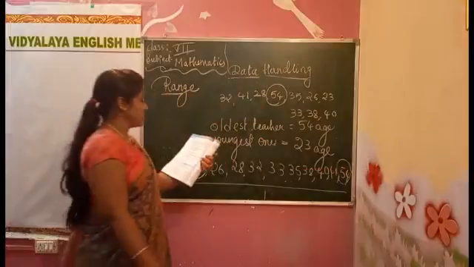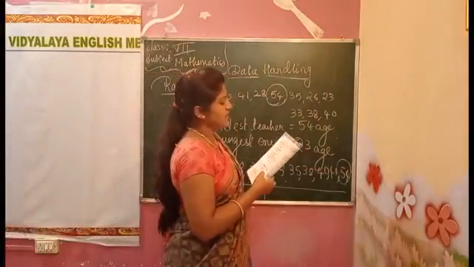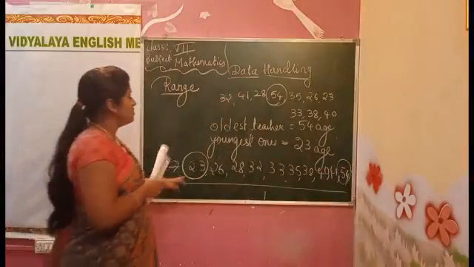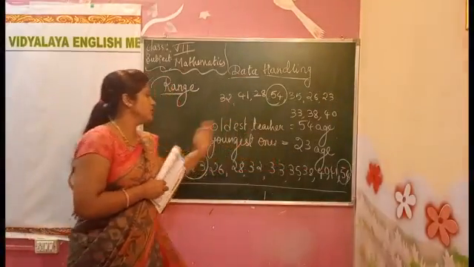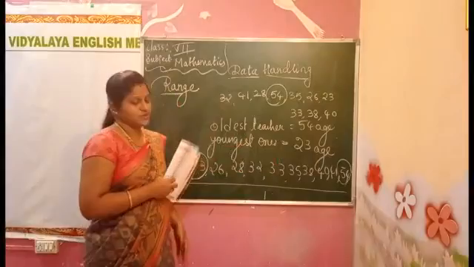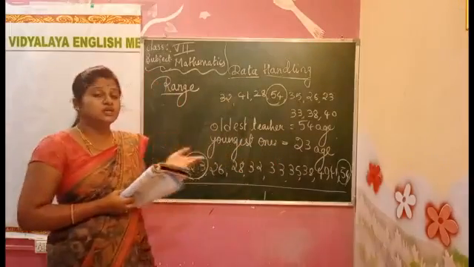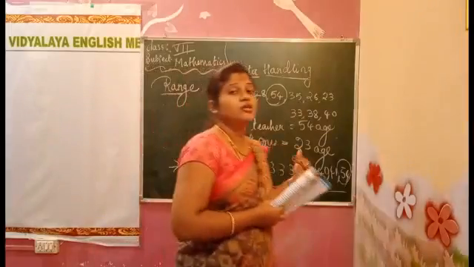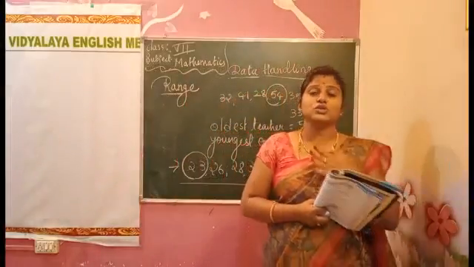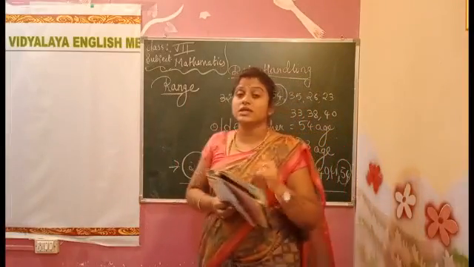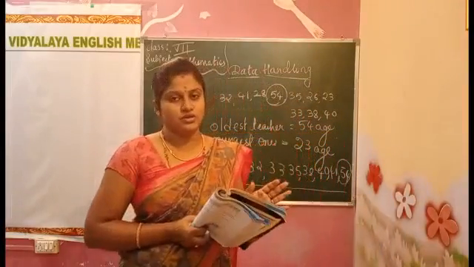The next question they asked: what is the range of the ages of the teachers? What we have to do is subtract the smallest from the oldest. When we subtract, we get the difference in years between the smallest and the biggest, how many years older the oldest is than the youngest: 31 years.